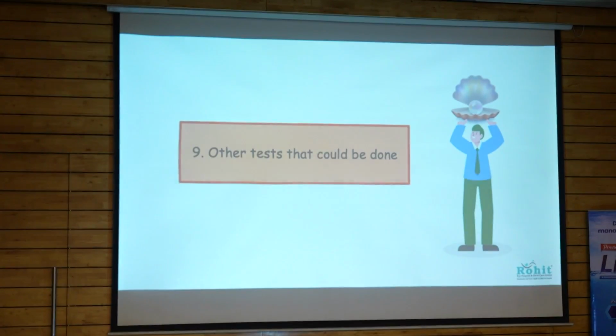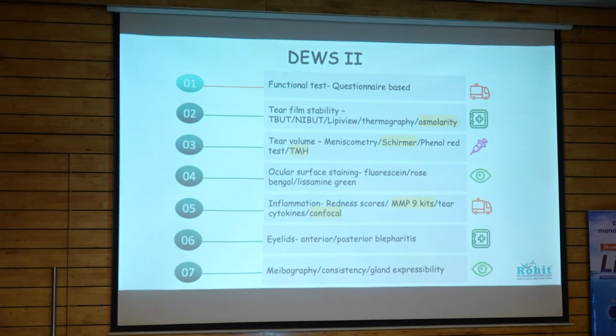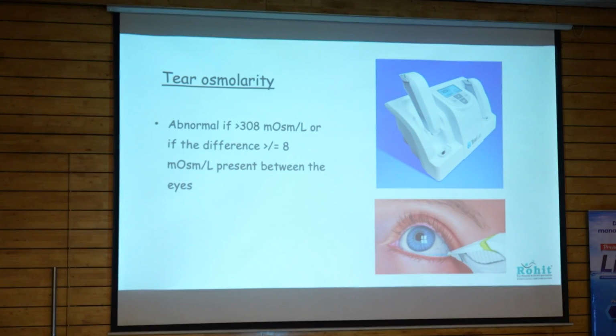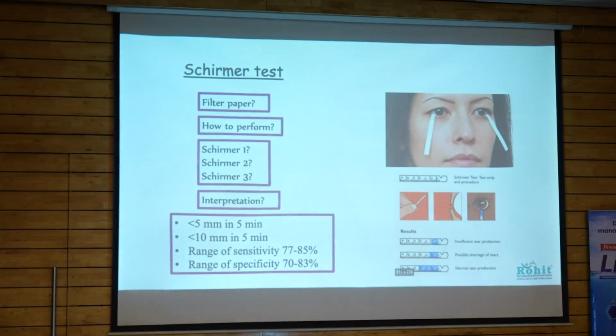Other tests that could be done according to TFOS DEWS are osmolarity, Schirmer's test, tear meniscus height, MMP-9 levels, and confocal microscopy, which are not mandatory. But if we have this facility available with us, it will certainly help us in diagnosis. Like tear osmolarity, if it's more than 308, it indicates hyperosmolar dry eye. Schirmer's test we routinely perform in our clinic, Schirmer's 1 and Schirmer's 2.